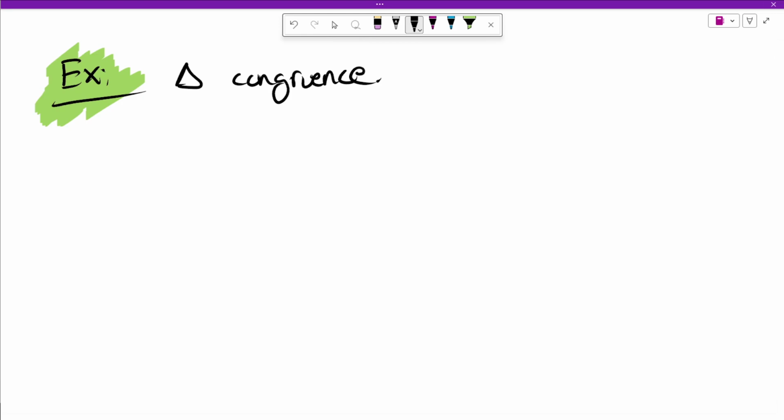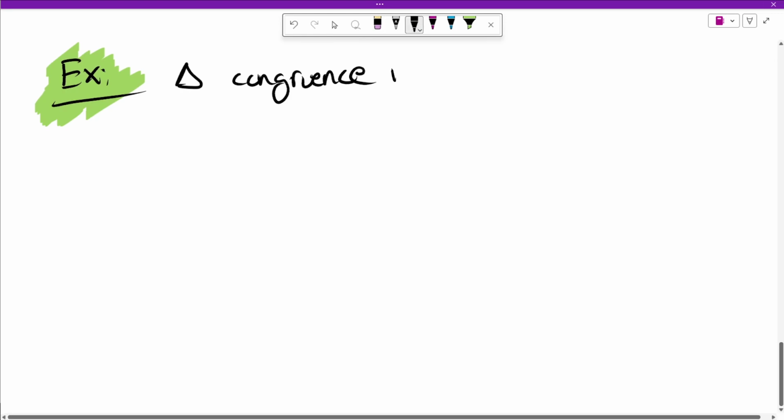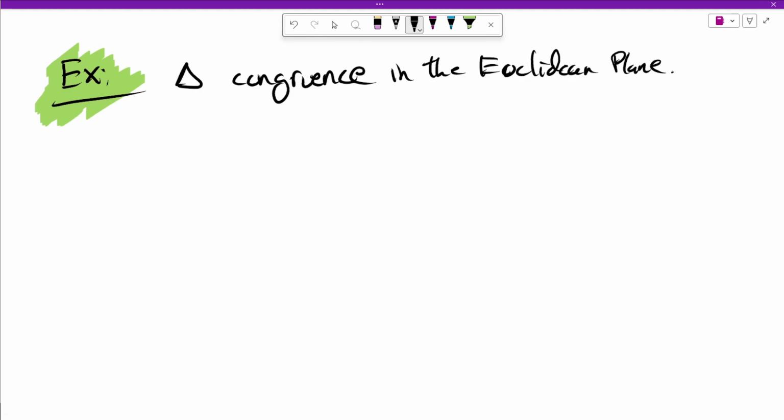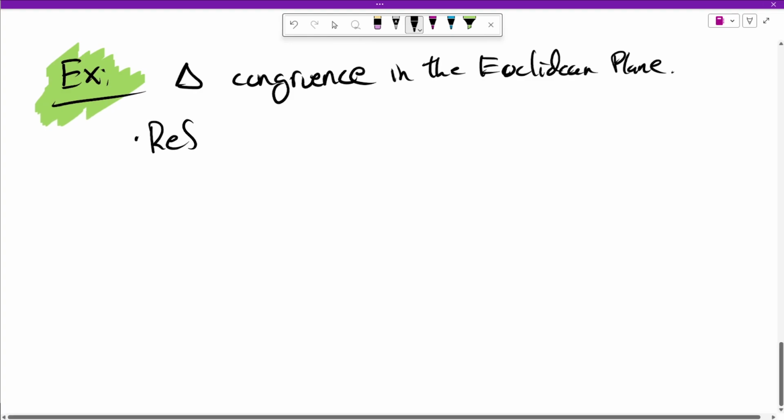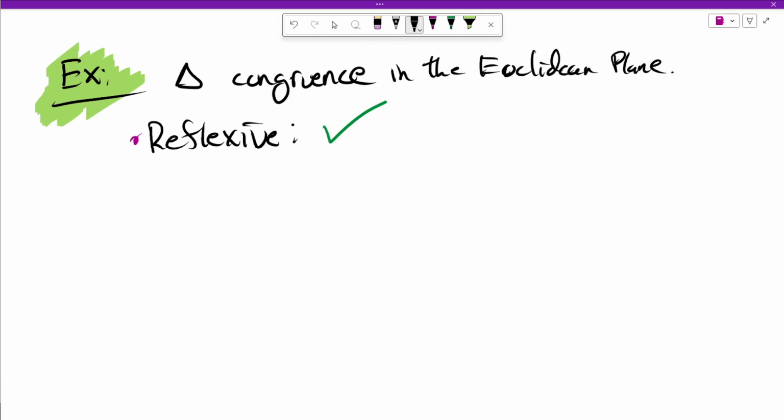So we can specify where the triangles are being congruent, and this is in the Euclidean plane, so the xy plane. You can think about triangle congruence on any shape, but for this problem, we're just going to do the plane. And we have to ask the following questions. Is it reflexive? So is a triangle congruent to itself? And the answer is, well, of course it is. It has matching angle measures and matching side measures to itself because they're just equal.